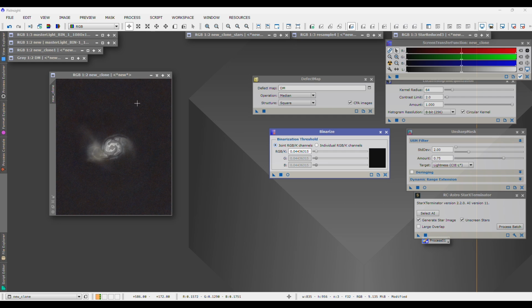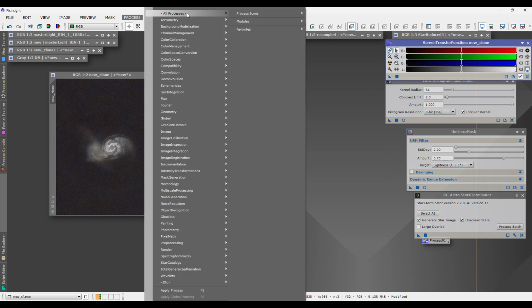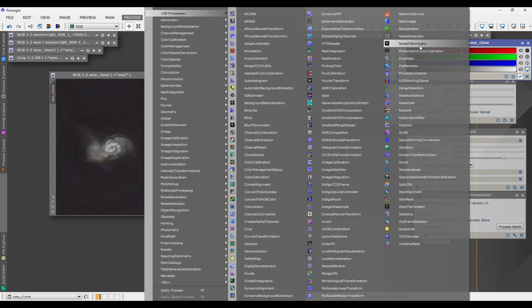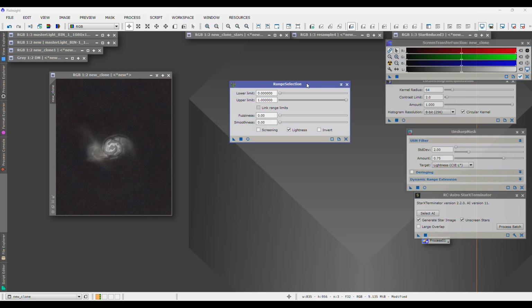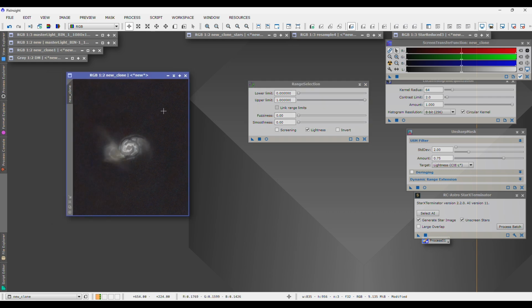Okay, so now that we have our defect map set, the next step is to come up here to process, and we're going to go to range selection. All these steps are in the process of dealing with this modelization of the background noise. You see this circular noise that's in our image? This is what we're hoping to deal with. And basically what we're doing is we're creating what they call a false flat.